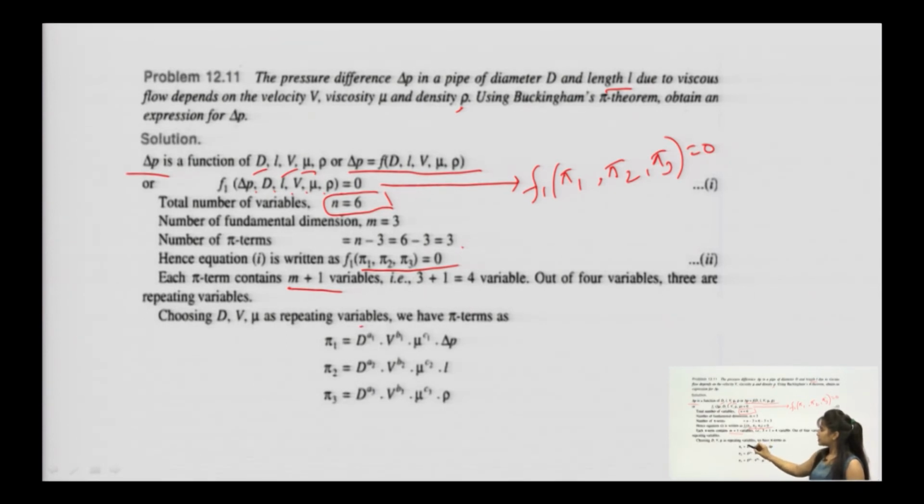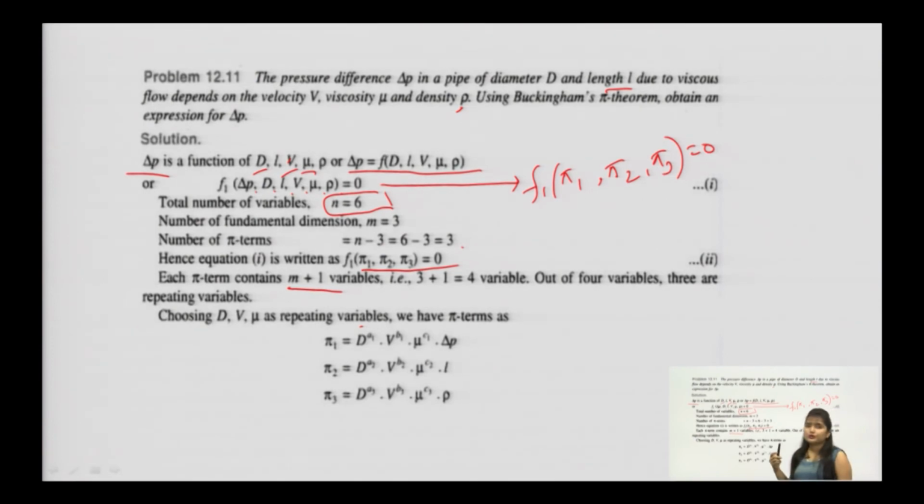First should have a geometric property, then flow property, then fluid property. For the geometric property, you can take either diameter or length. The solution has taken diameter as its geometric property. You can also take the length because it has the same value. So, you have put d as the geometric property. Coming to the flow property, you can see velocity is the flow property.